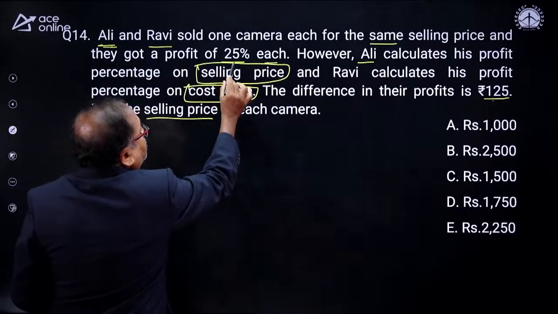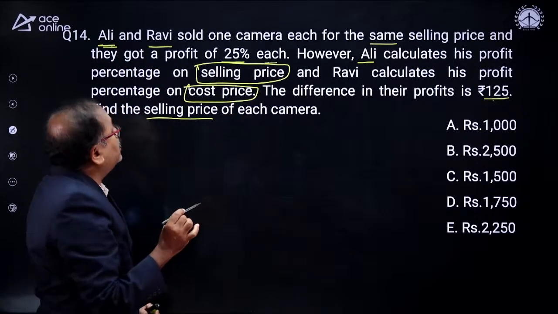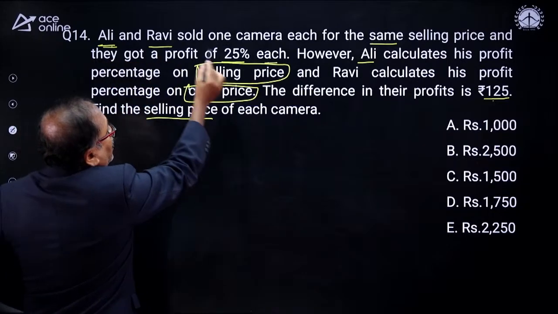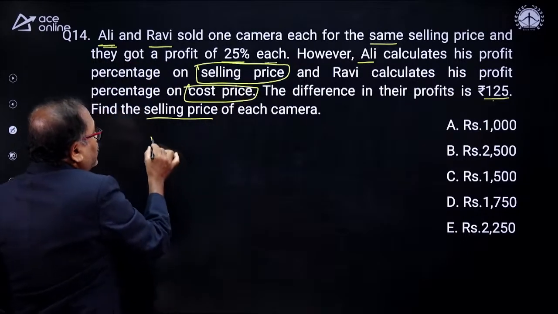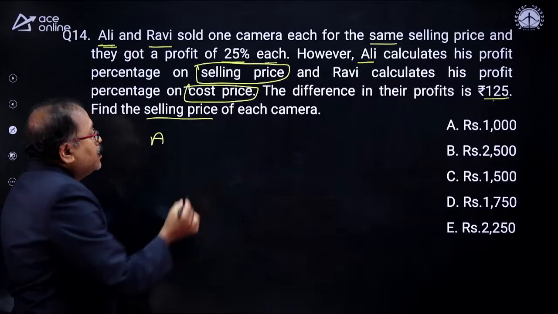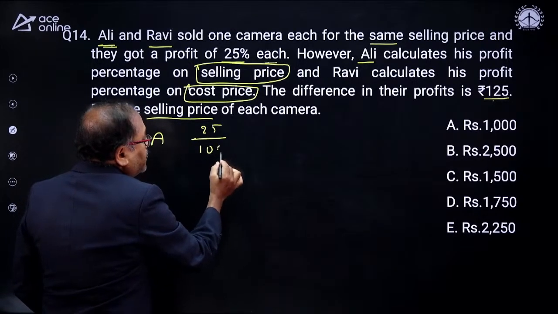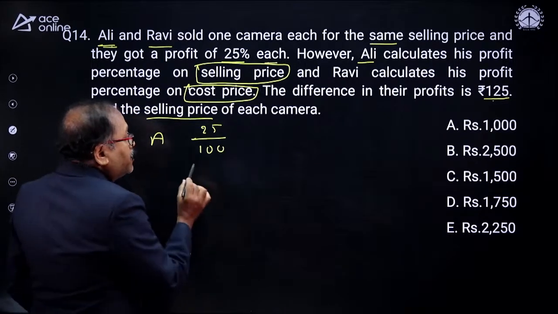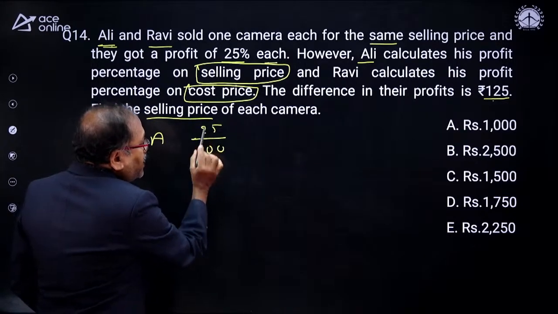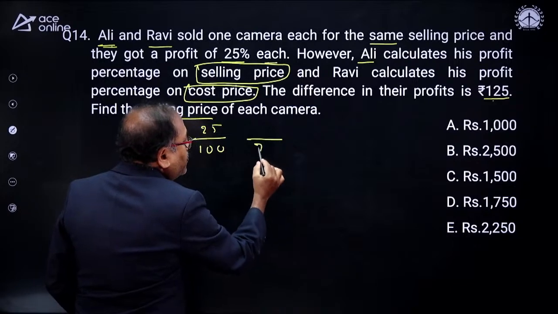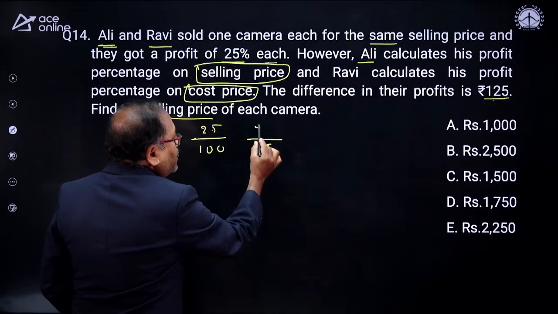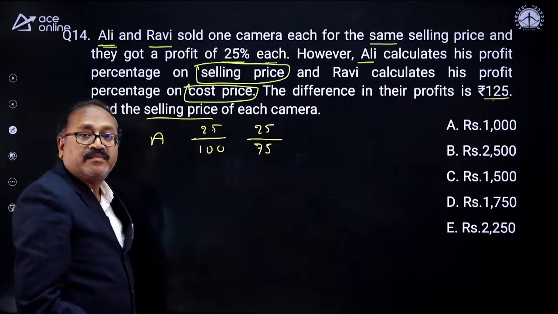Ali's profit is 25% on the selling price. I am writing A for Ali. So the profit is 25 when the selling price is 100. Then what will be the cost price? Selling price minus profit. The cost price will be 75. The profit will remain the same, 25.